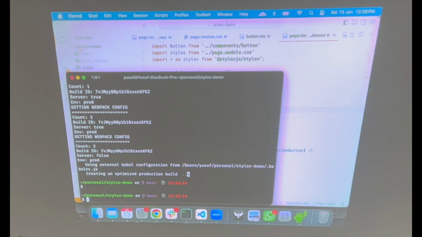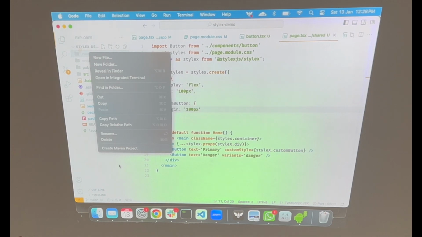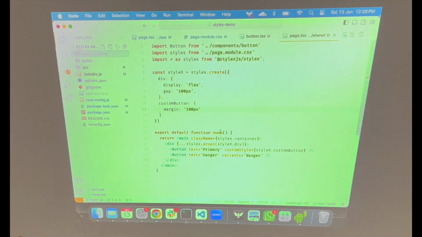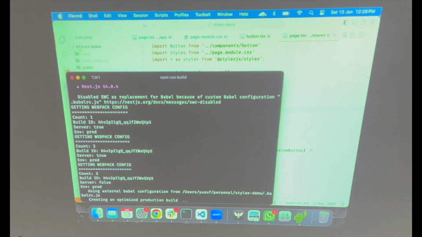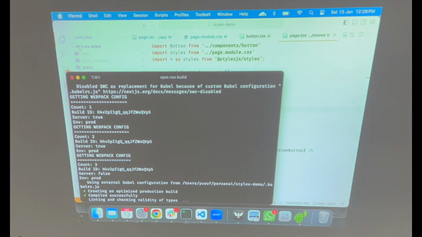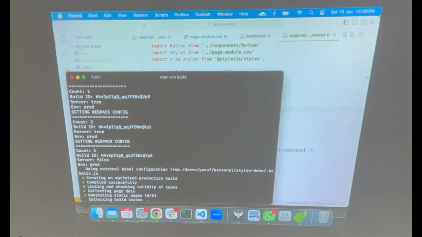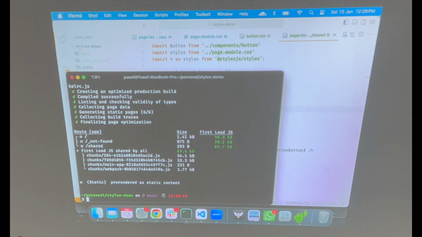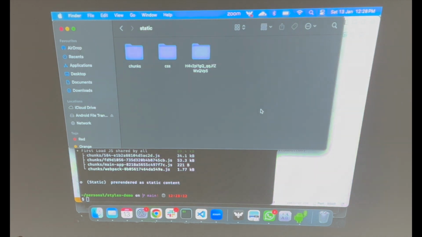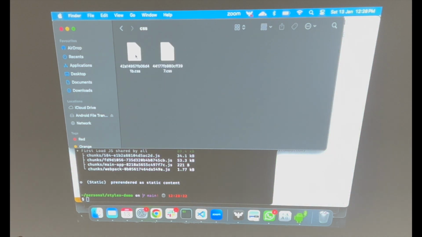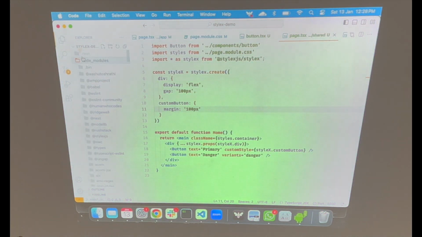Actually, let me delete the old code first. So it creates a build, and if I open the next thing here, and if I go to static and CSS, you see that it has created a... I'll open this here.